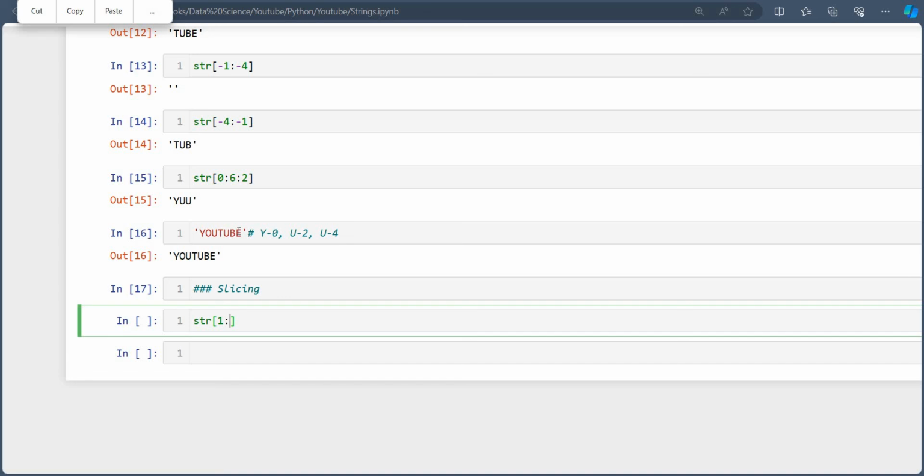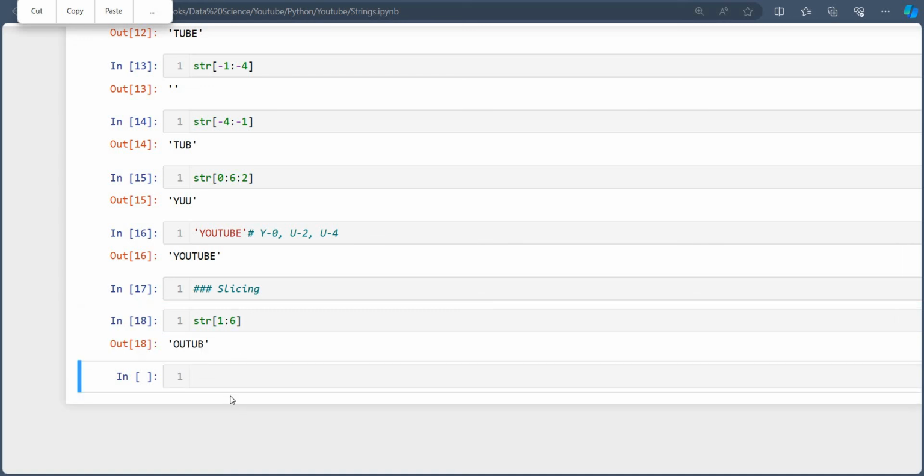If I write in the normal manner, I will write 6, because if I go up to 6, then my last index is 5, so it will go up to 5 only. Okay. But suppose there is a string called, hi, my name is Dinesh.